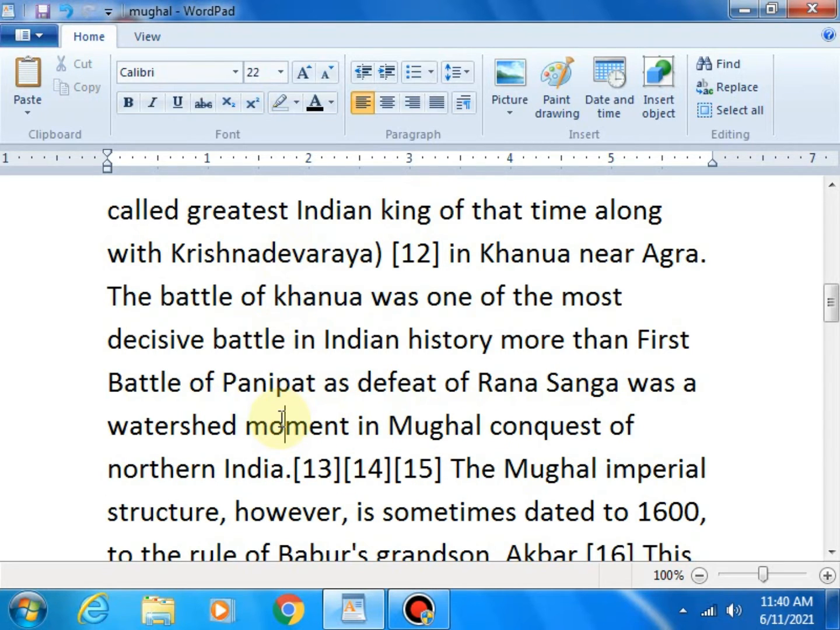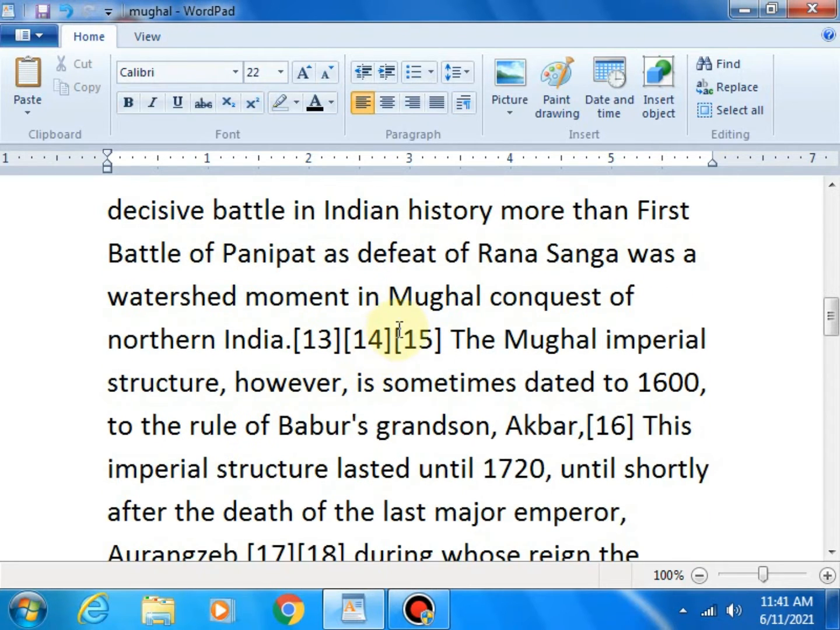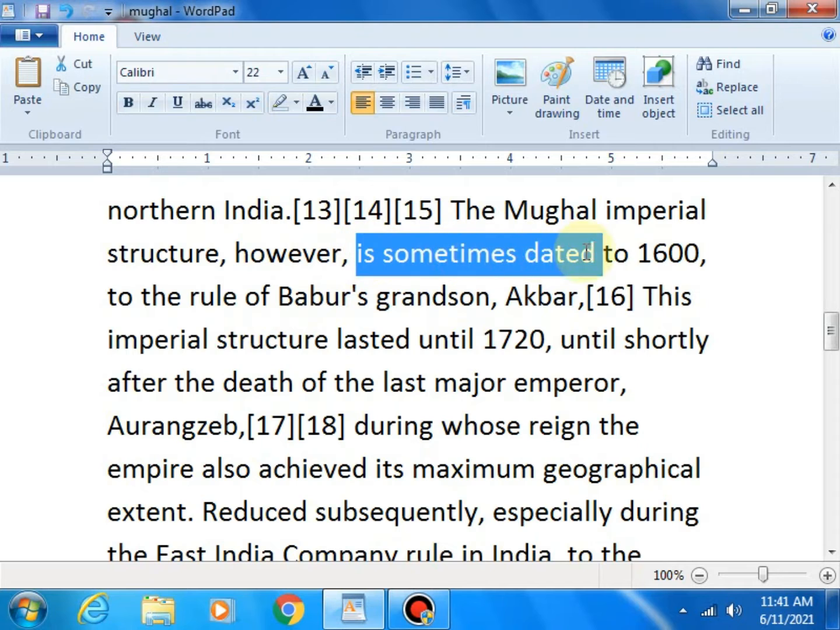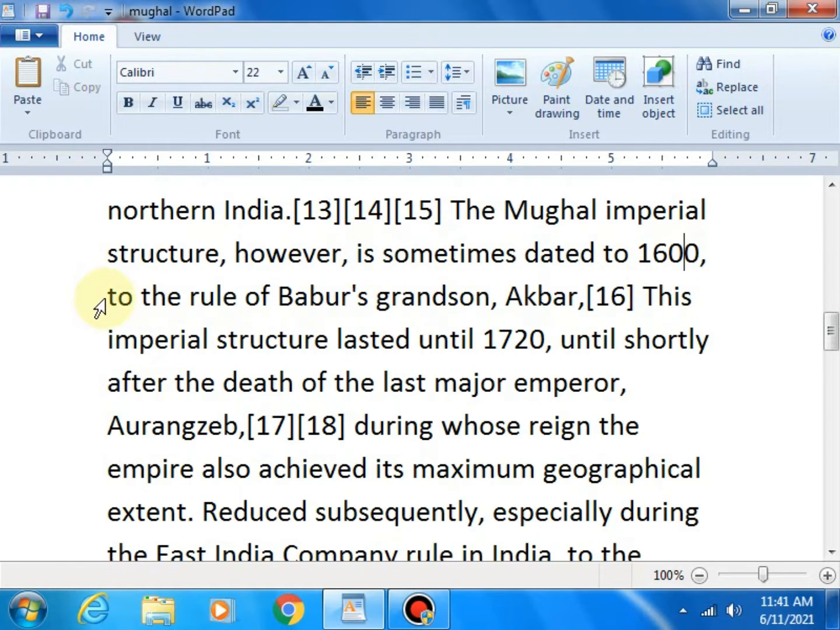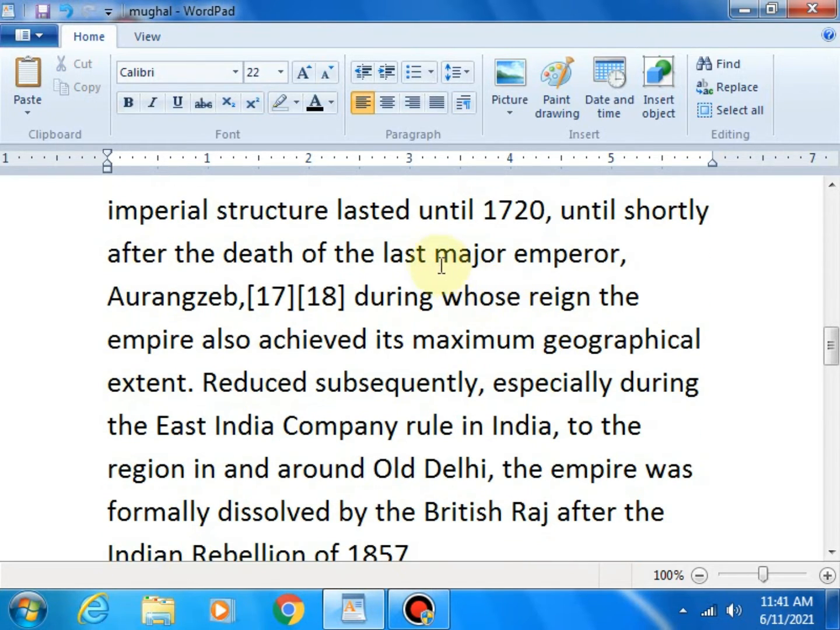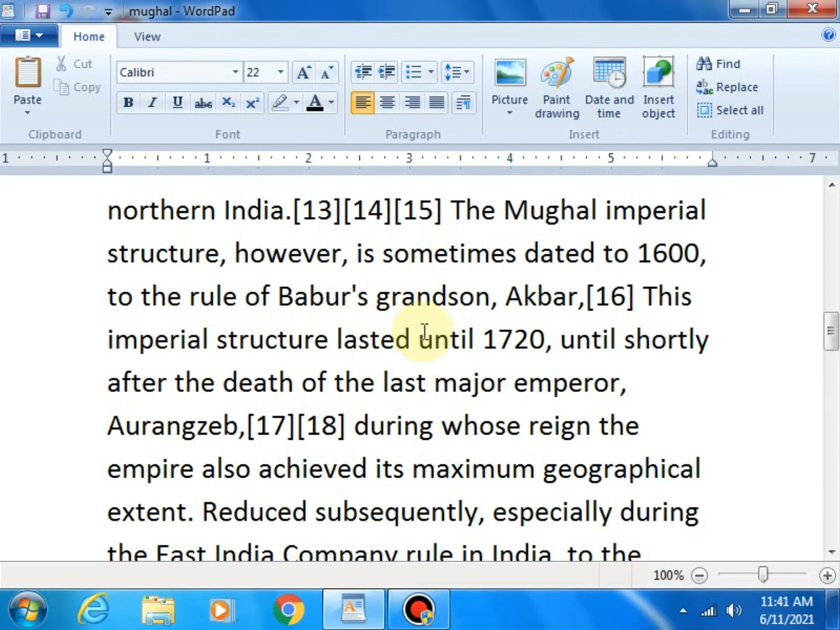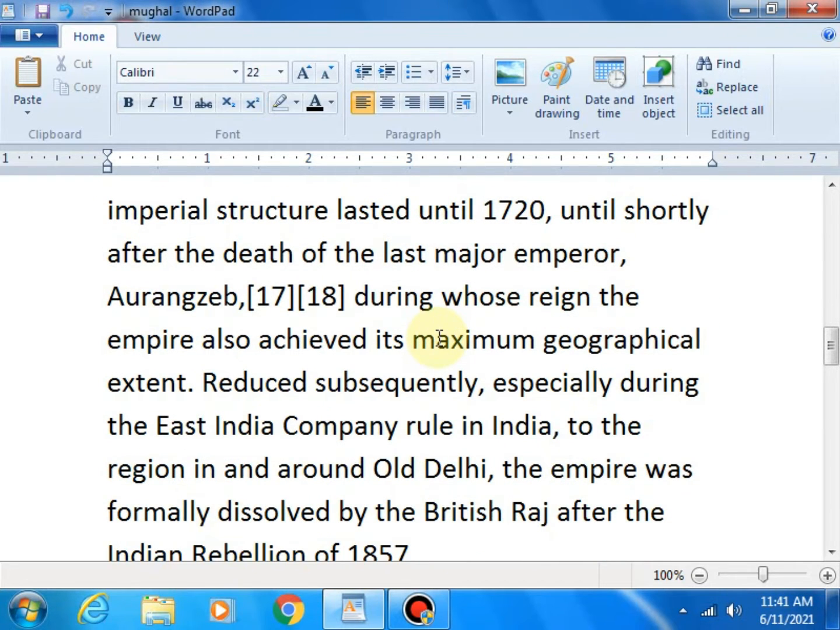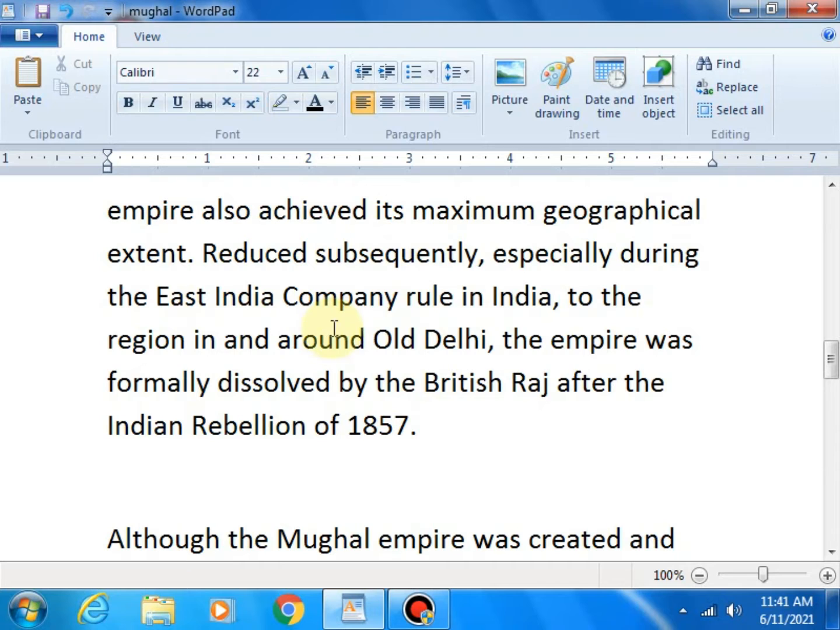Mughal mostly ruled which part of India? Northern India. The Mughal imperial structure, however, is sometimes dated to 1600, to the rule of Babur's grandson Akbar. This imperial structure lasted until 1720, until shortly after the death of the last major emperor Aurangzeb. Means here, who is this? Akbar is there? No, Akbar is the grandson of Babur. Then Akbar's son Aurangzeb came, during whose reign the empire also achieved its maximum geographical extent, reduced subsequently, especially during the East India Company rule in India.